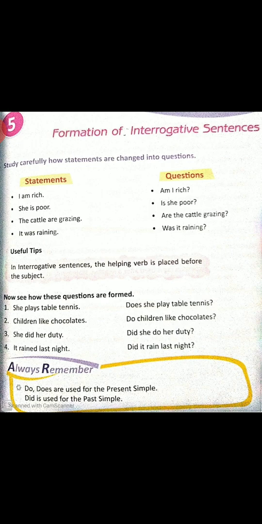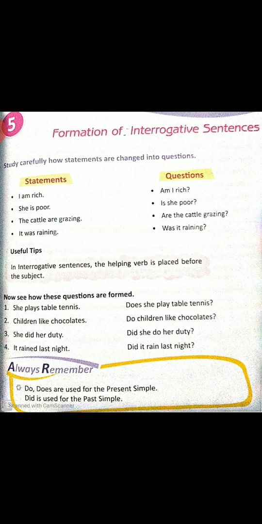First one, the moon shines at night. This is an affirmative sentence. How will we form interrogative from this sentence? Now, the moon is singular subject, isn't it? So what will I use with it? Does. Does the moon shine at night? I told you we will be using do or does plus subject plus base form of the verb. So what is the base form of the verb? Shine. So what will be my sentence? Does the moon shine at night?